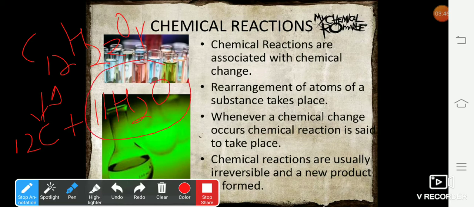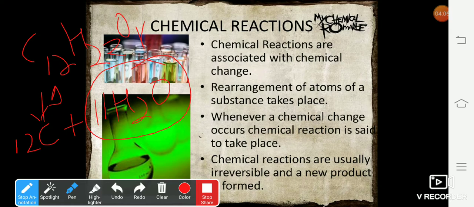The water molecule liberated in this reaction is in the form of vapor, and this vapor may escape the reacting mixture, and therefore the weight of the reactant will not be the same as the weight of the product in the container, because water vapor will escape from the container.